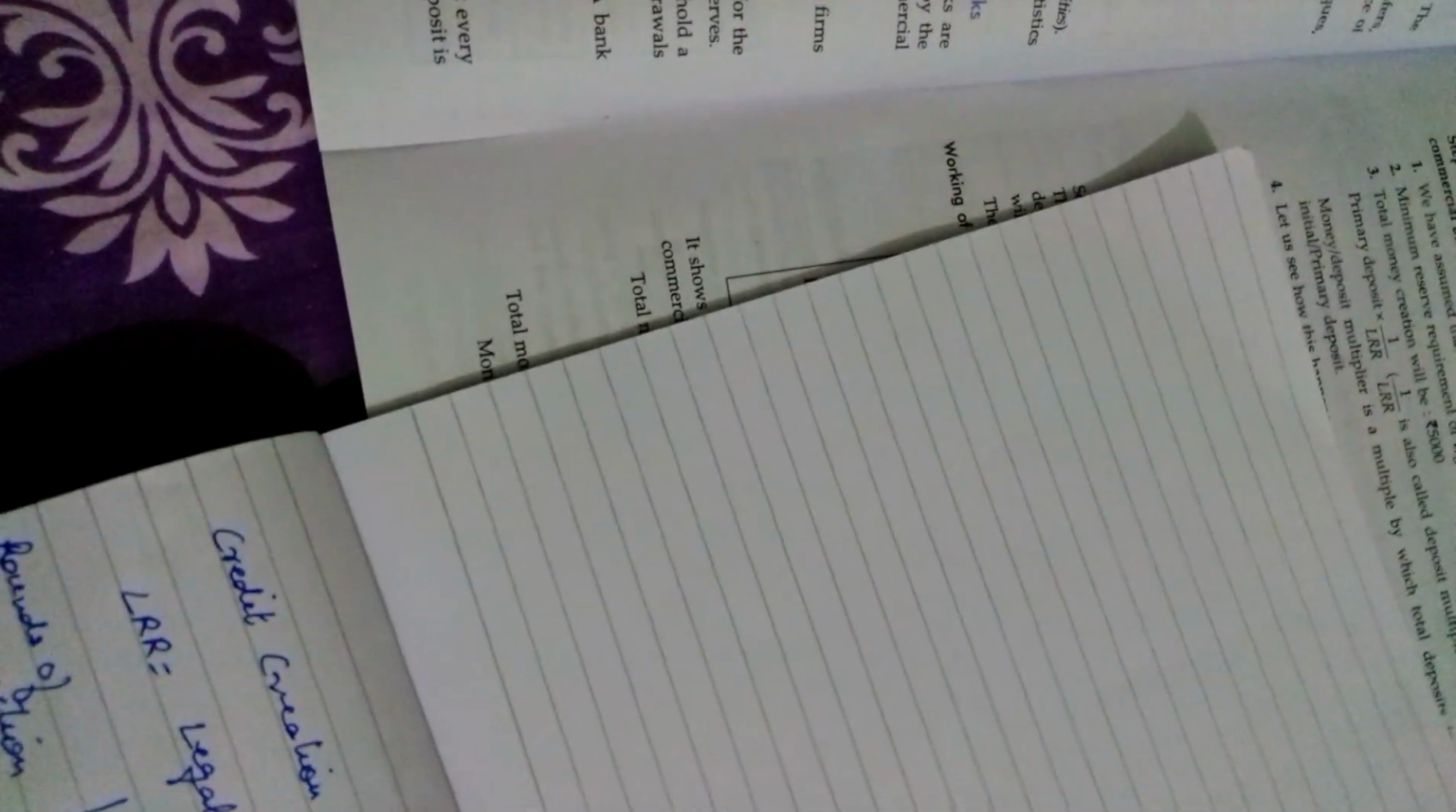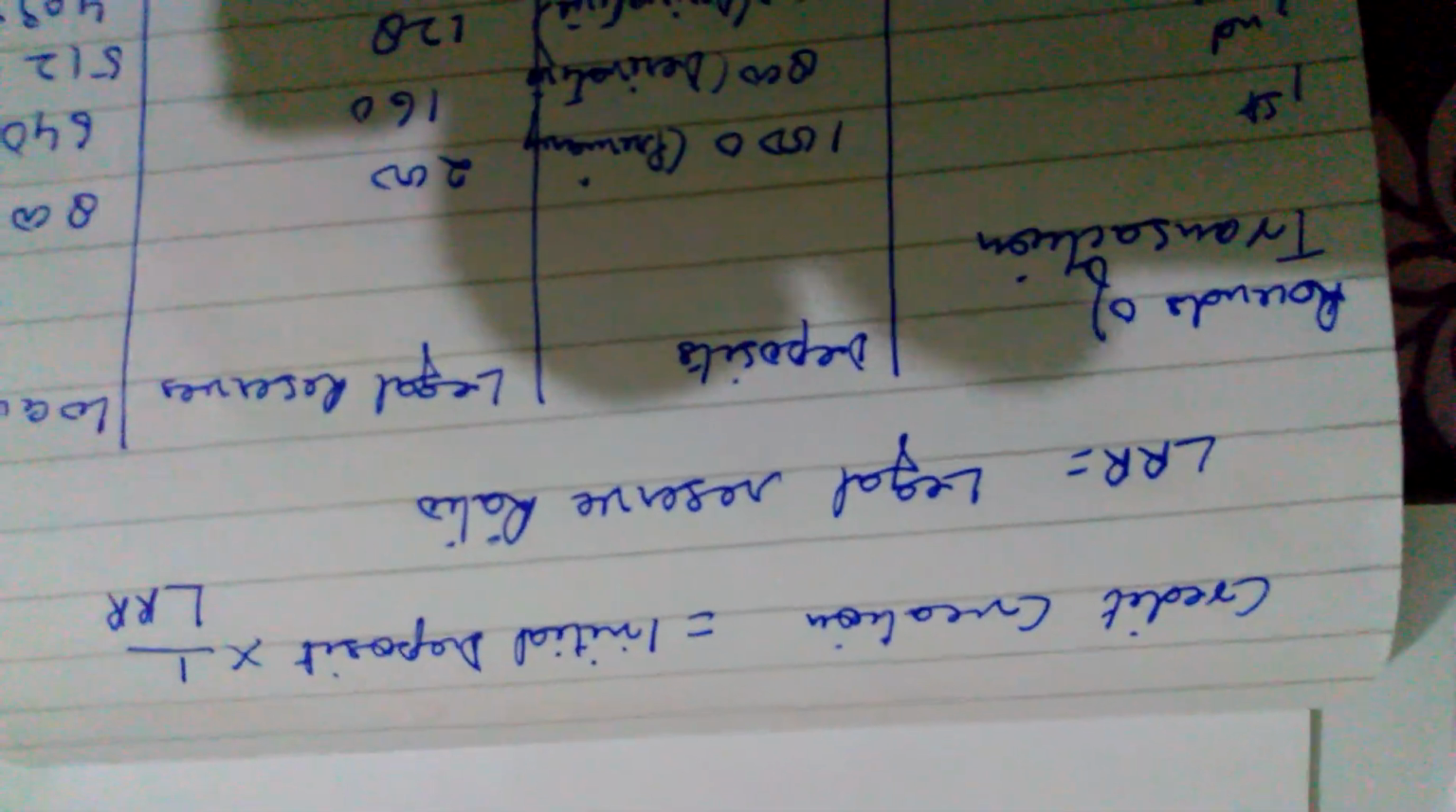In this total creation, let's take the first round. Sorry, here I have written 400; it should be 4,000 rather than 400. So first of all, focus on the formula. What is the formula? Credit creation is equal to initial deposit into 1 by LRR, the legal reserve ratio.